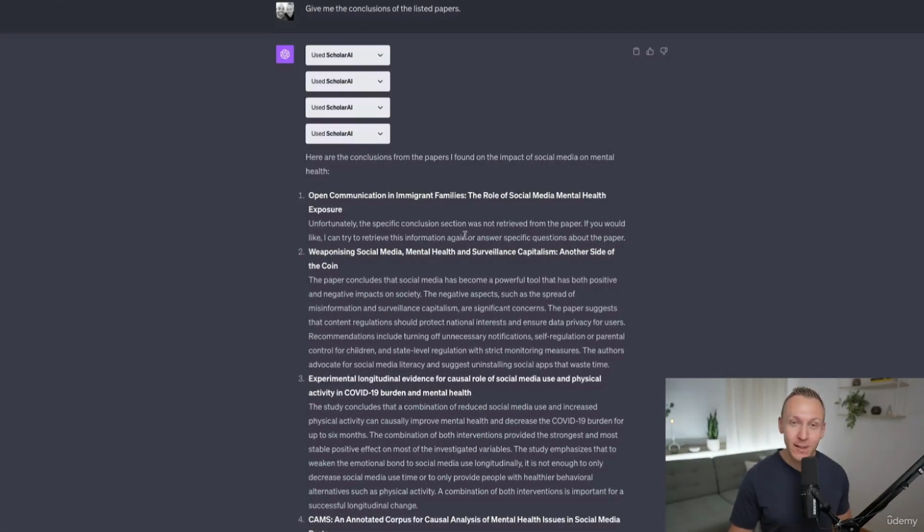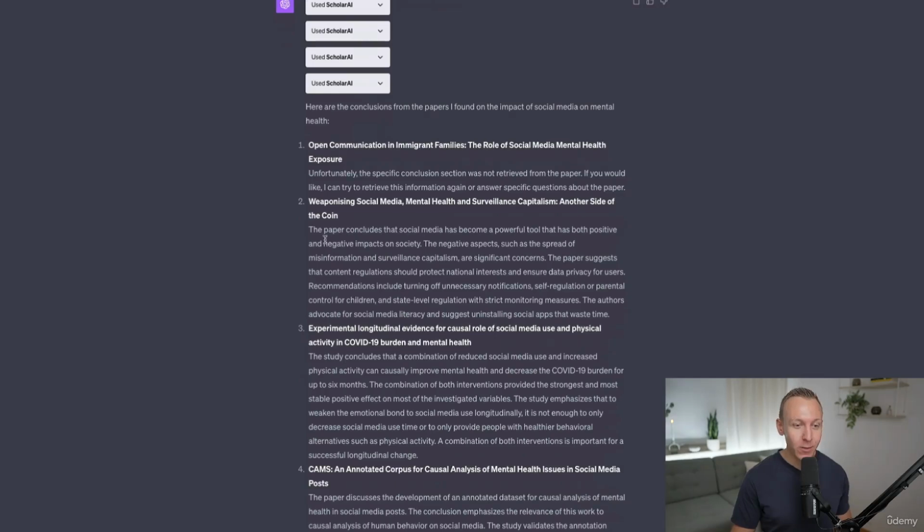So the first one, we didn't really get any conclusion. On the second one, it does say that the paper concludes that social media has become a powerful tool that has both positive and negative impacts on society. The negative aspects, such as the spread of misinformation and surveillance capitalism, are significant concerns. Now, going down a little further, it says, the authors advocate for social media literacy and suggest uninstalling social apps that waste time.